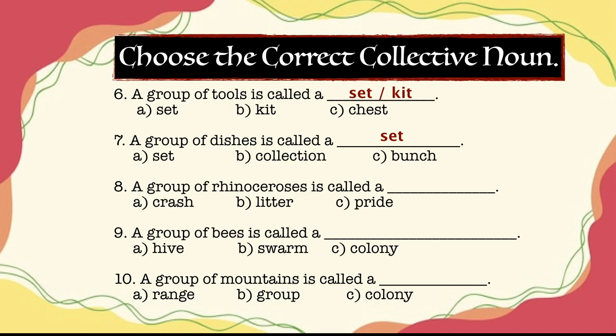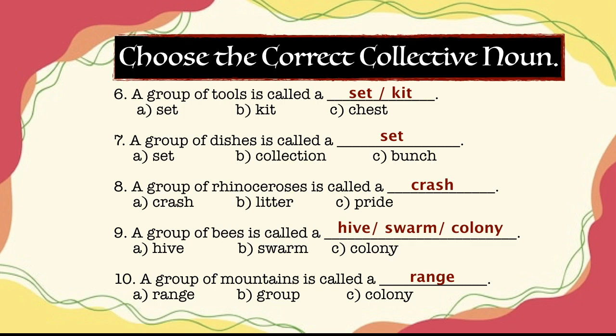A group of rhinoceroses is called a dash. A crash of rhinoceroses. Let's move on to the ninth one. A group of bees is called a dash. Each of the three options is suitable: hive or swarm or colony. Let's move on to the last one. A group of mountains is called a dash. The correct answer is a range of mountains.